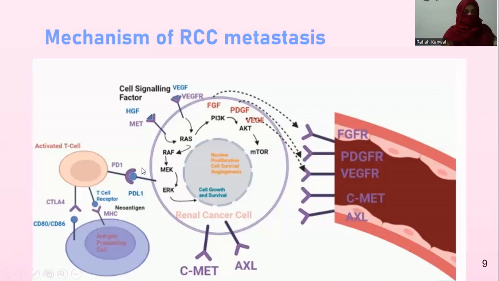PD-L1 expressed on the renal cancer cell binds to the PD-1 on the activated T cell, while the T cell receptor binds to major histocompatibility complex present on the antigen presenting cell. While CTLA-4 binds to CD80 and CD86 present on the antigen presenting cell, and CTLA-4 binds to CD80 and 86 with higher affinity and avidity than CD28 does,